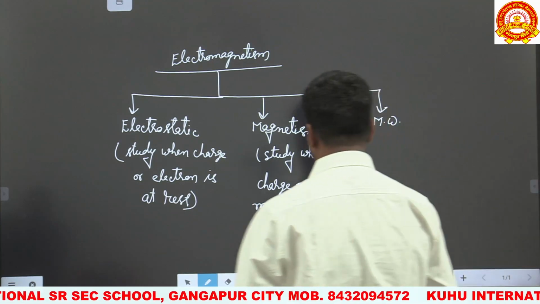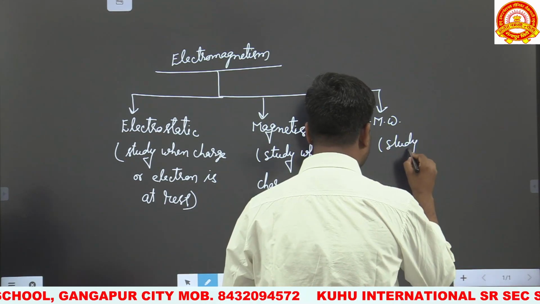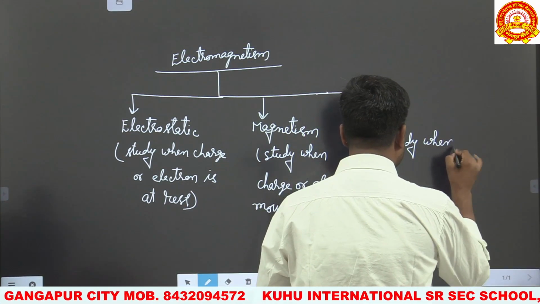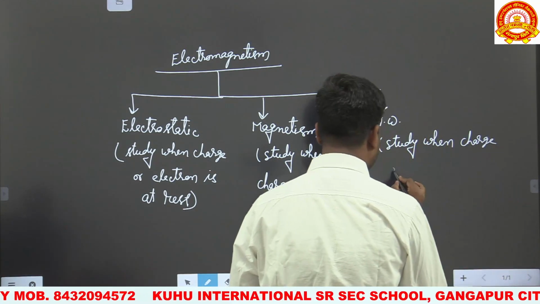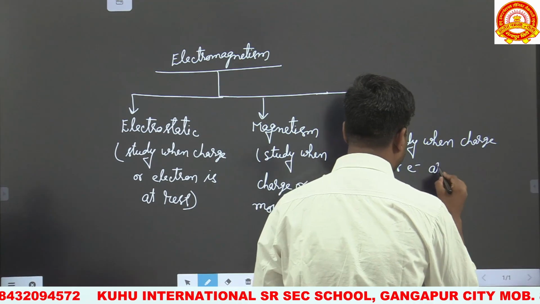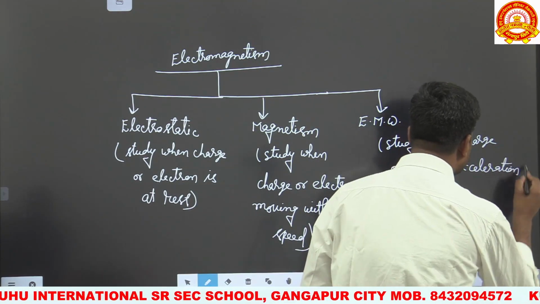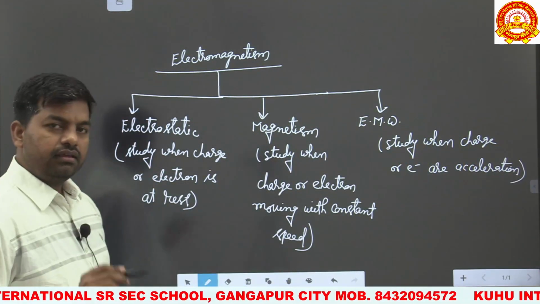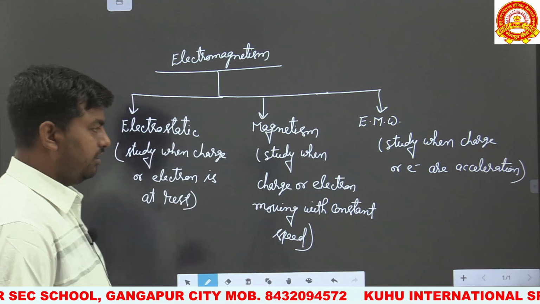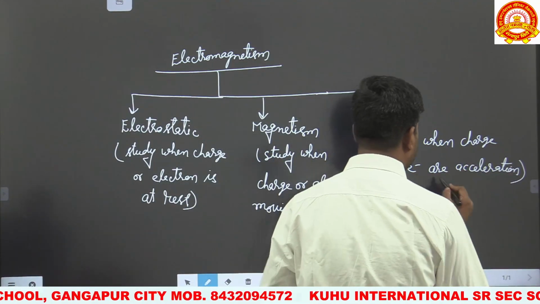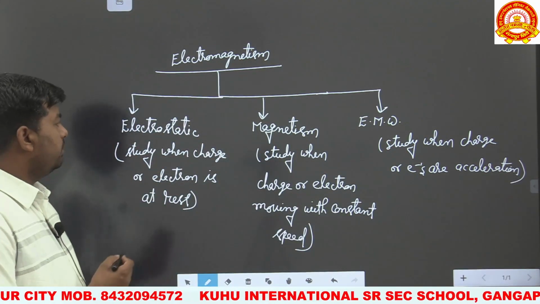Third is electromagnetic waves. Electromagnetic waves can be studied when charge or electron are accelerated. This is chapter number 8 of NCERT, in which we study when charge or electrons are accelerated. So these are the three basic phenomena of electromagnetism.